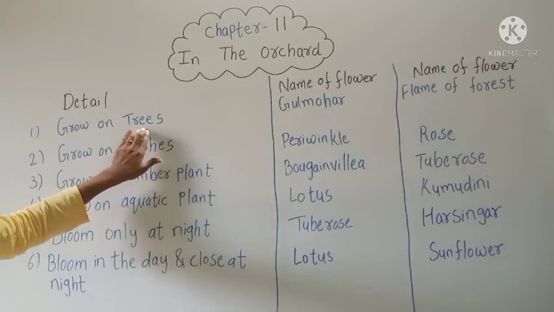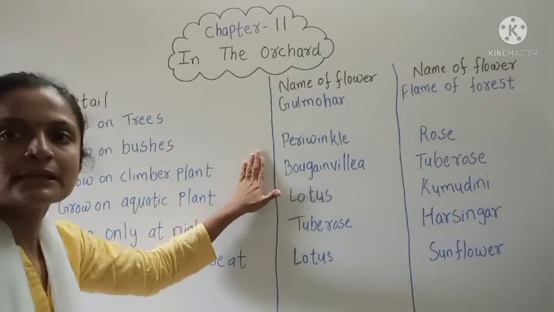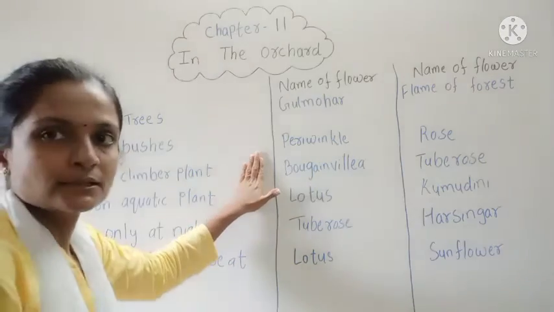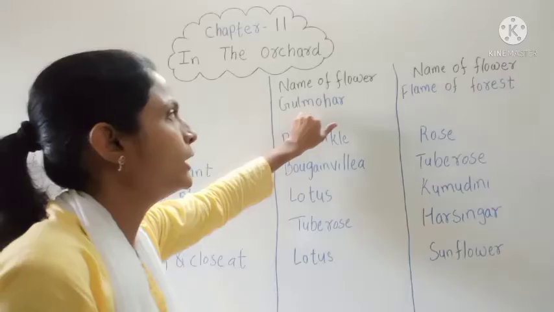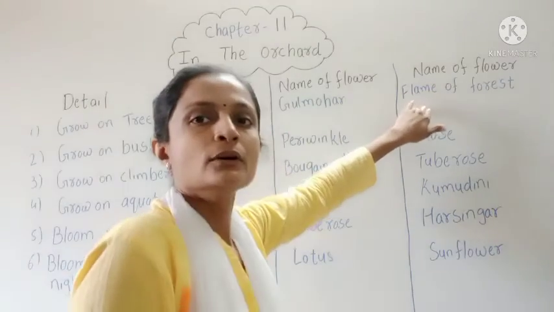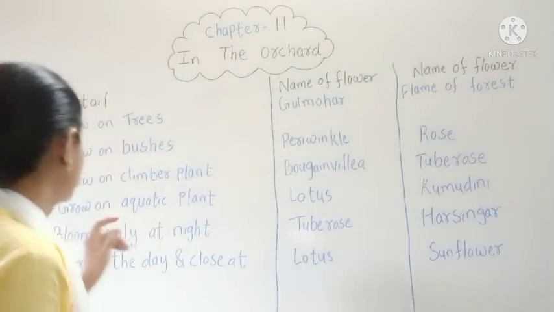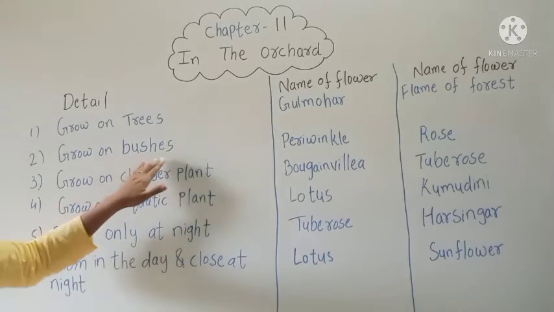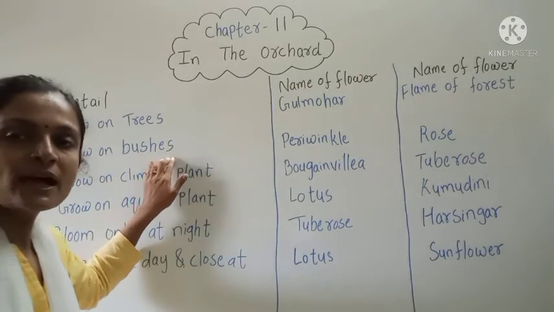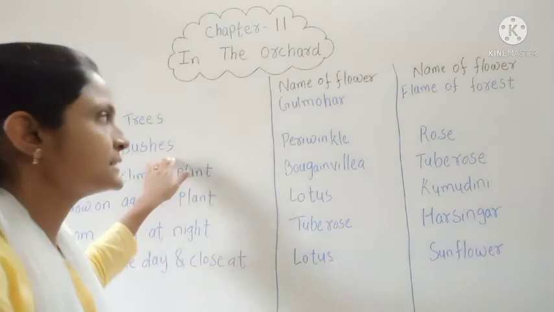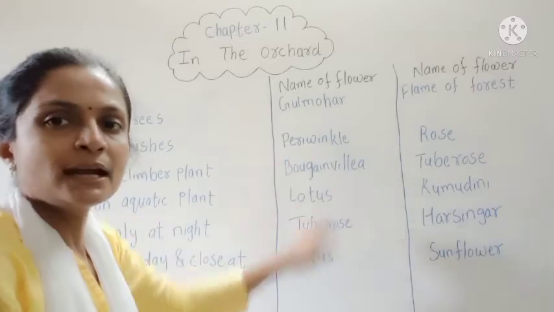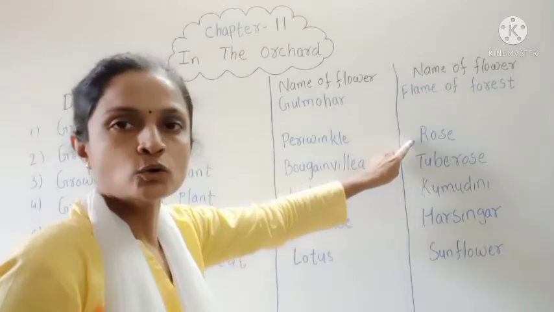So you have to write the names of flowers that grow on trees. That is Gulmohar and flame of the forest. Next is grows on bushes. Which are the flowers that grow on bushes? That is periwinkle and rose.